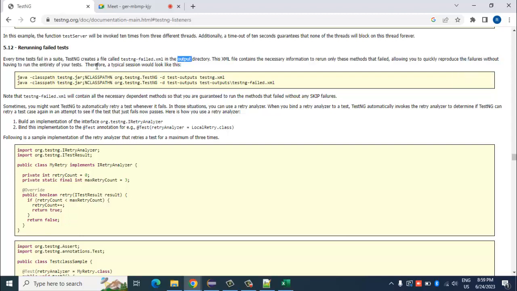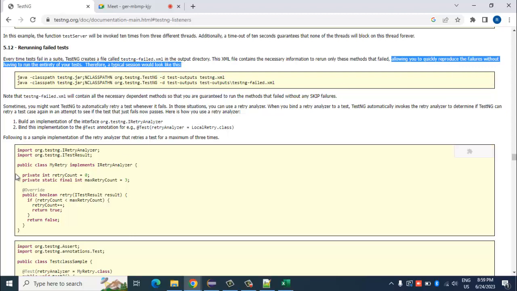And if you use this retry mechanism, the methods mentioned in this XML file would be re-executed once more, so that you can quickly reproduce the failures without having to run the entire regression suite again. This is what it does.